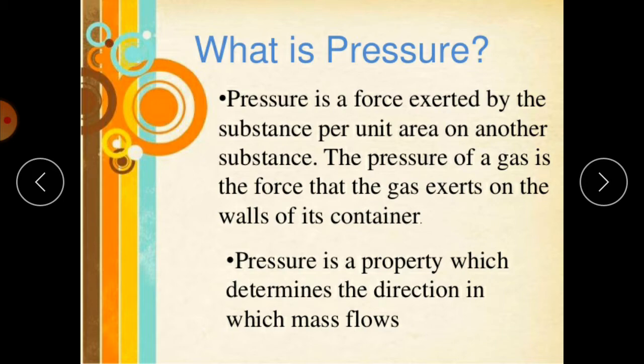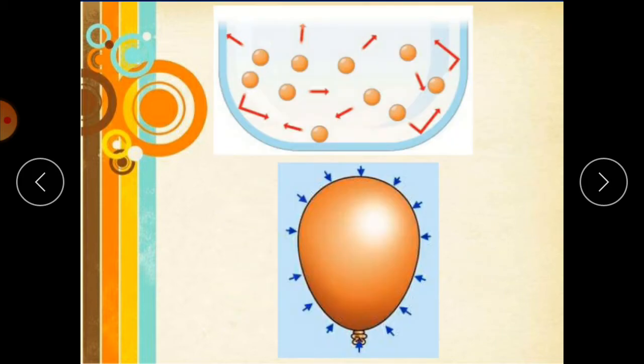And class, gases are squishy and can easily be compressed. If a sealed container can resist the expansion when a gas is heated, there will be more pressure inside the container. And pressure is a property which determines the direction in which mass flows.